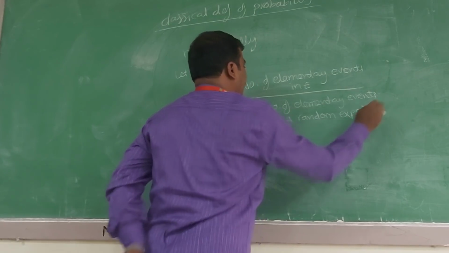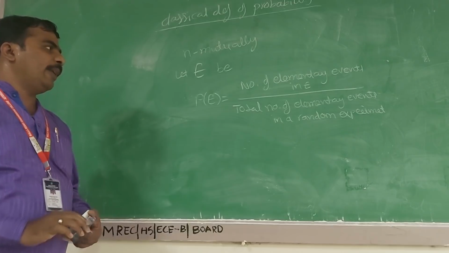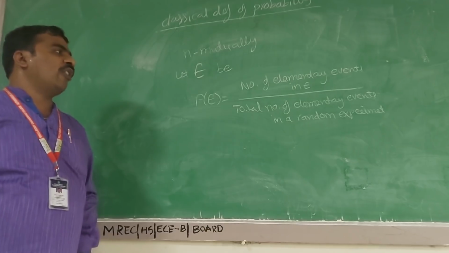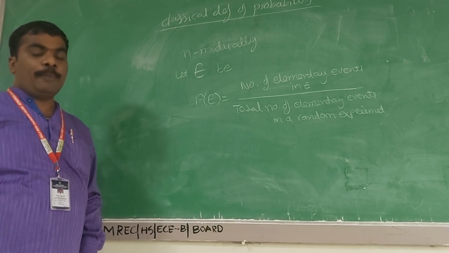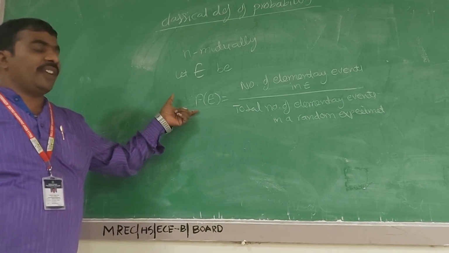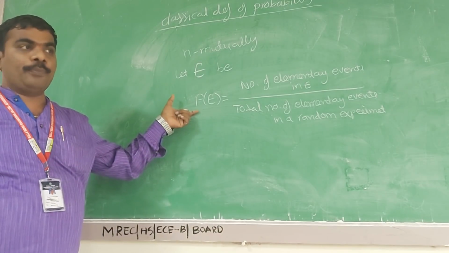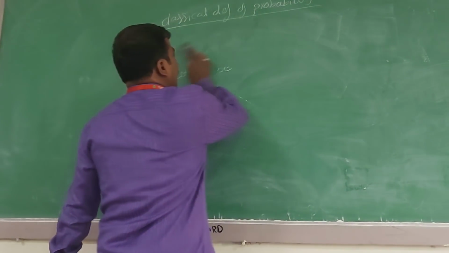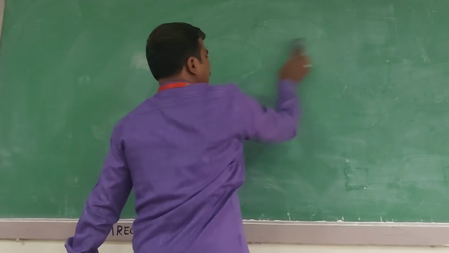This is the probability definition, the classical definition of probability. Next, when we are doing probability problems, we have to learn some axioms.